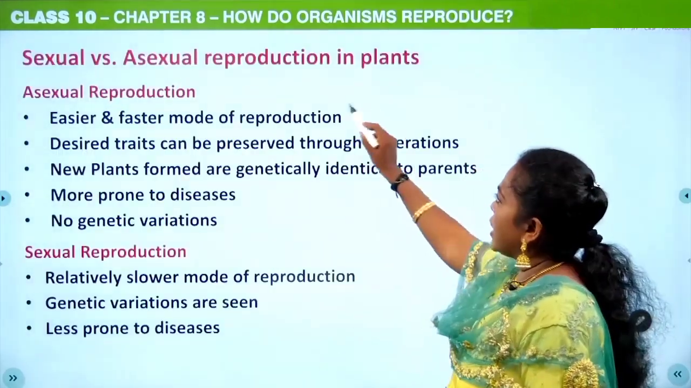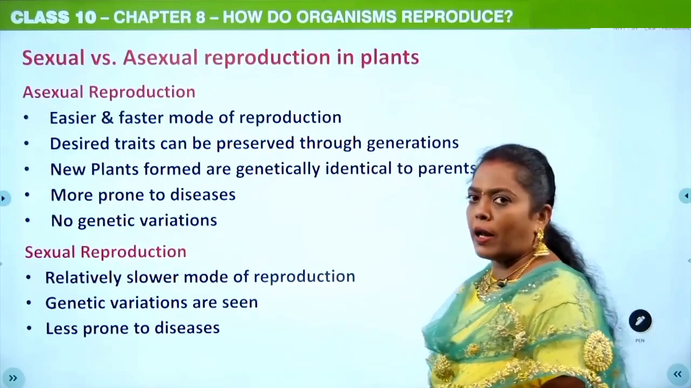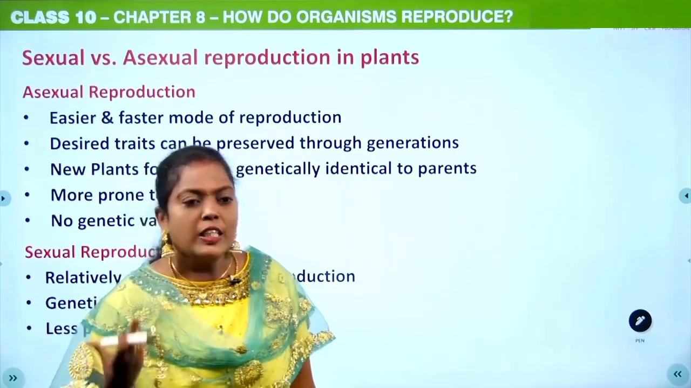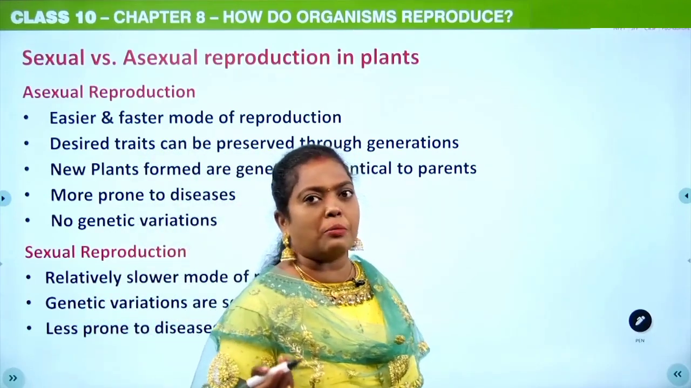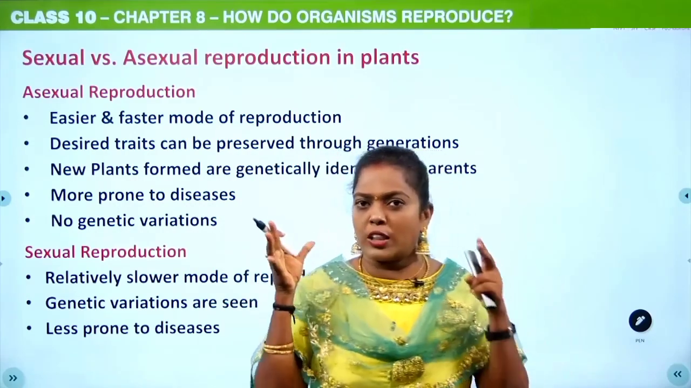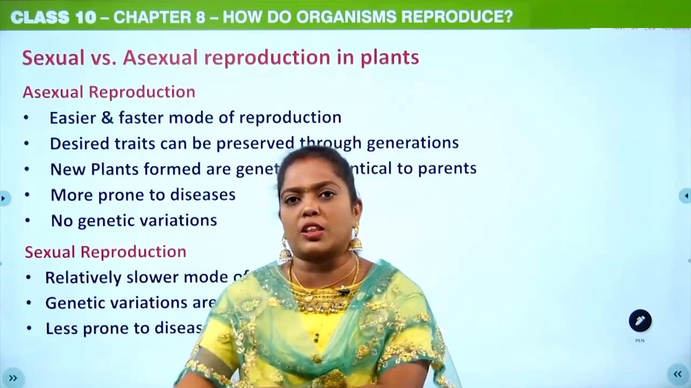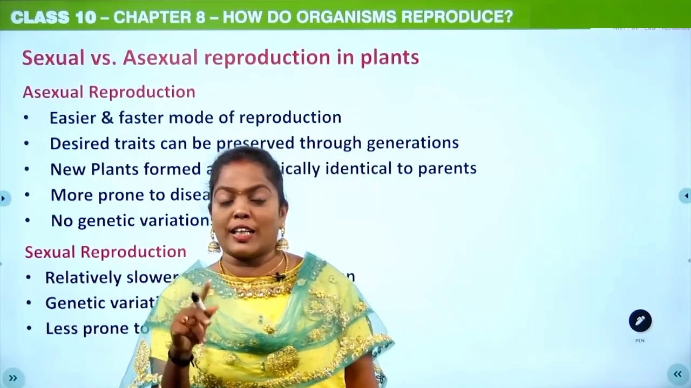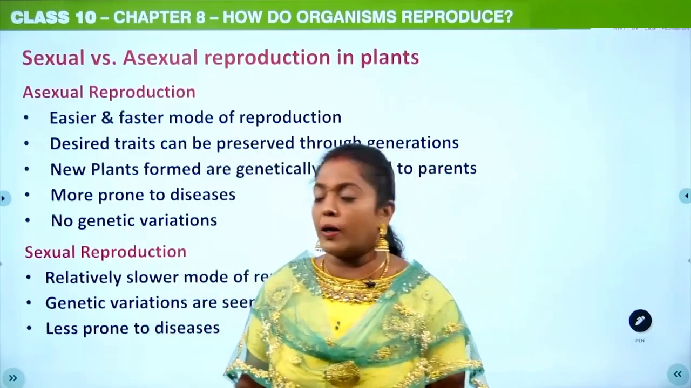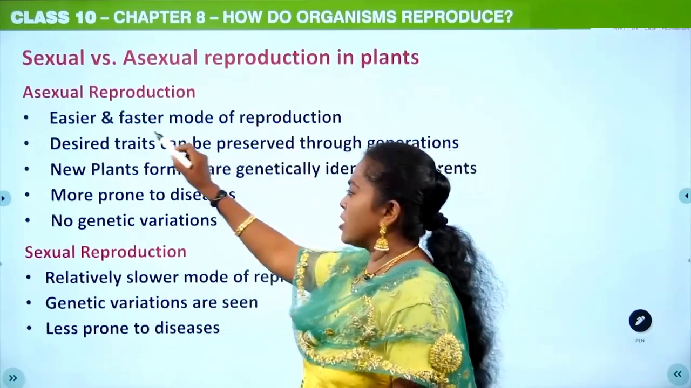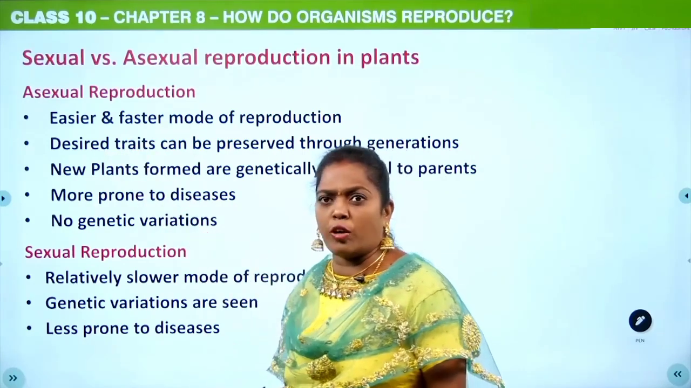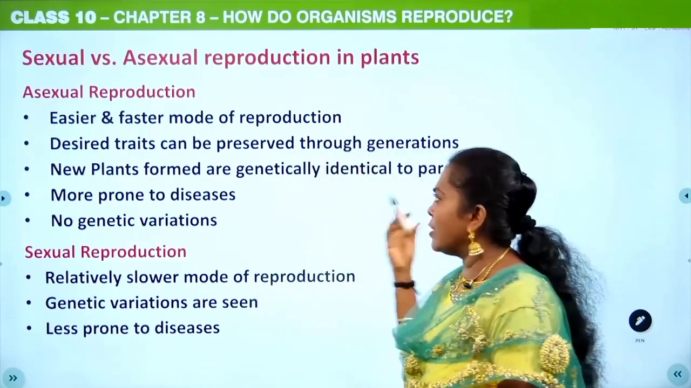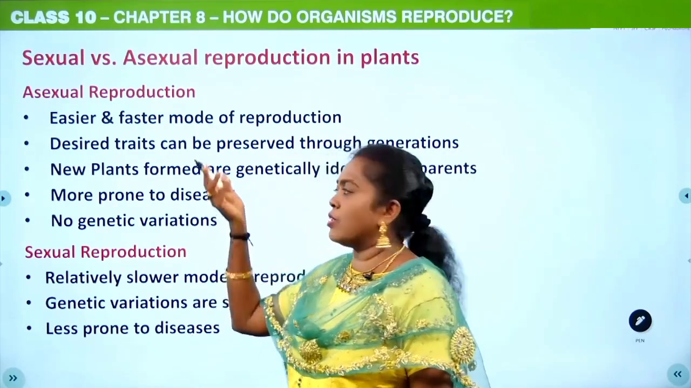Then sexual versus asexual reproduction in plants. Students, I am just exposing you to various types of questions. Since you are going to write the public examination, I am focusing each and every topic towards the questions, because they might ask you what is the difference between sexual and asexual reproduction in plants. Okay, so asexual reproduction is an easier and faster mode of reproduction. We have seen many types, isn't it? Fission, budding, grafting, cutting, layering. Even spore formation is asexual.